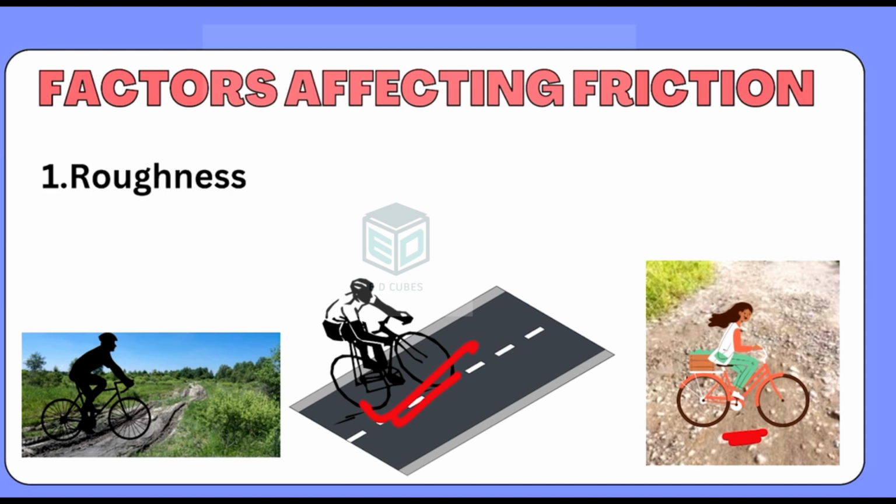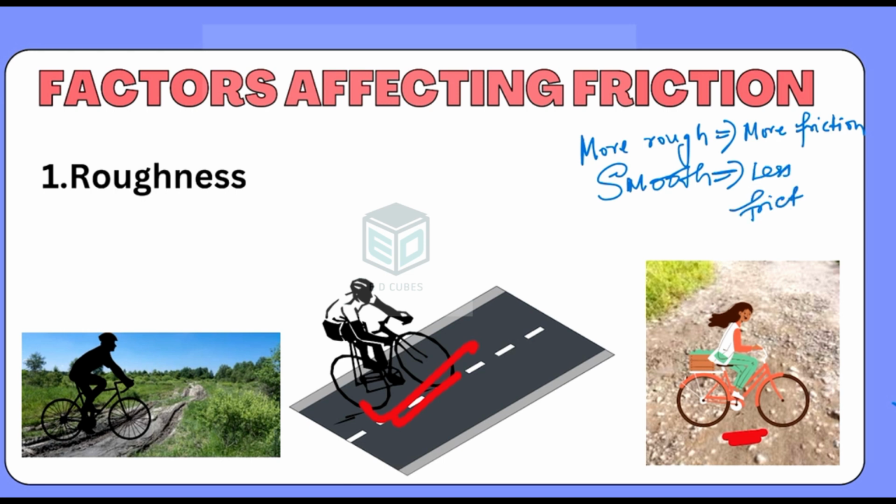That means what we got to know is more rough means more friction. Less rough, or smooth, means less friction. I hope it is clear.